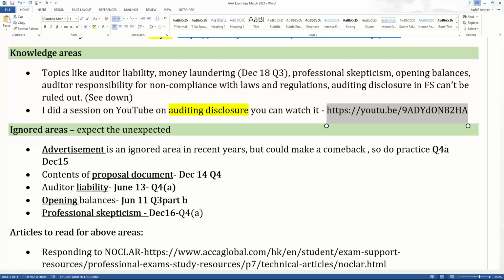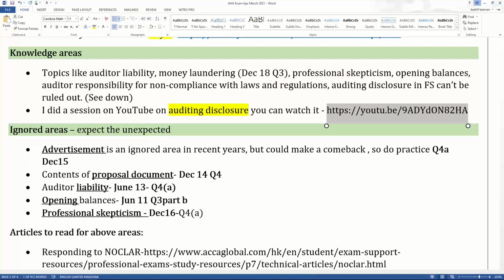Some knowledge areas are important for the upcoming exams, because in all the recent papers, the Examiner is asking 5 to 6 marks of knowledge. Just like data analytics came the last time, or joint audit came in the previous exam settings, or corporate governance and the role of audit committee. These have all come in the last 3 exam settings. So on that track, you can expect knowledge to come in March 2021 as well. So these are potential areas for knowledge.